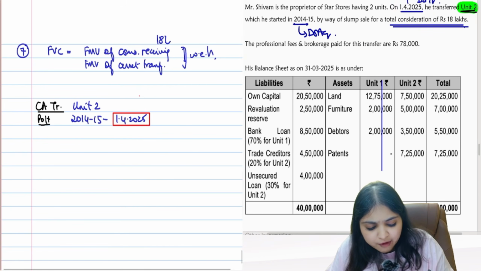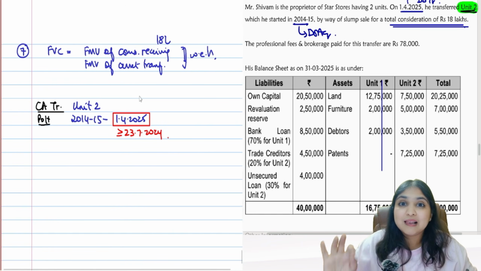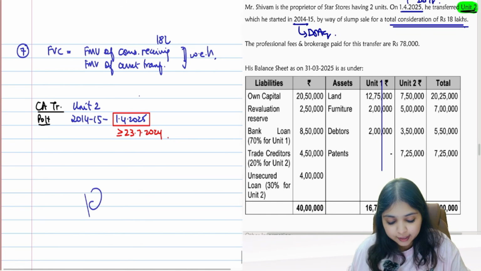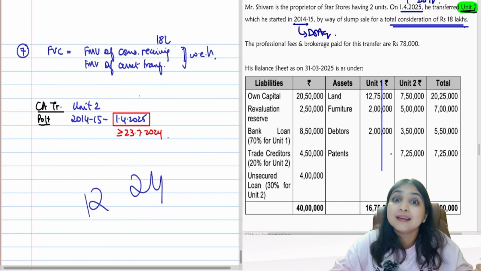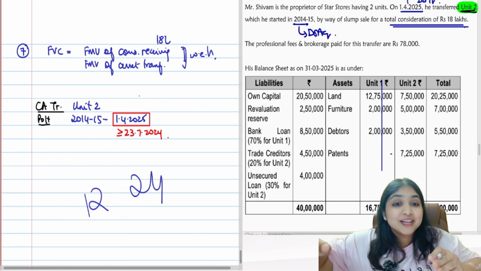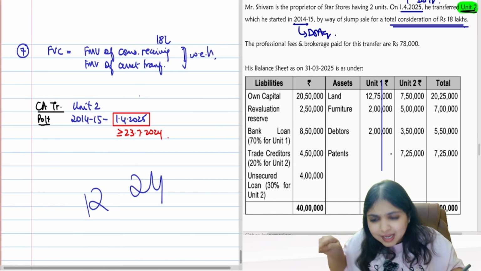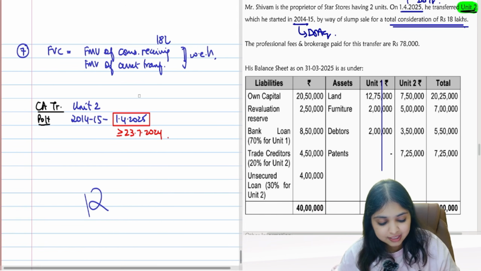Are we transferring after the amendment? Yes, my transfer is on or after 23rd July 24. But can you please tell me what will the relevant period of holding be? After amendment, we have only 2 periods of holding, 12 months and 24 months. We don't have 36 months, but for slump sale, we continue to have 36 months. Right guys? For slump sale, whether before amendment or after amendment, it is always 36 months only.